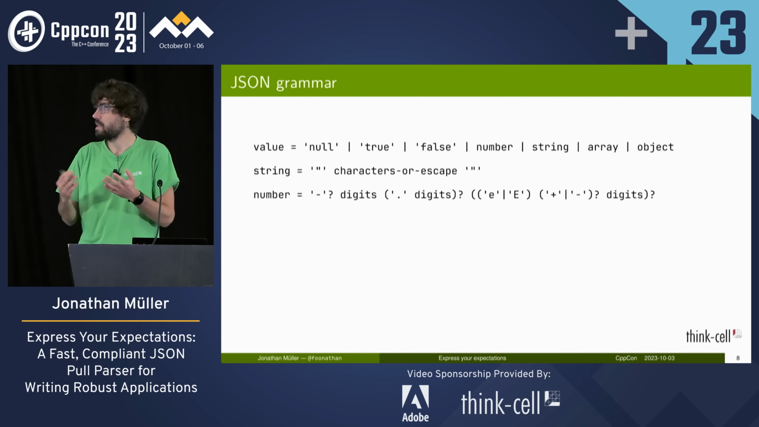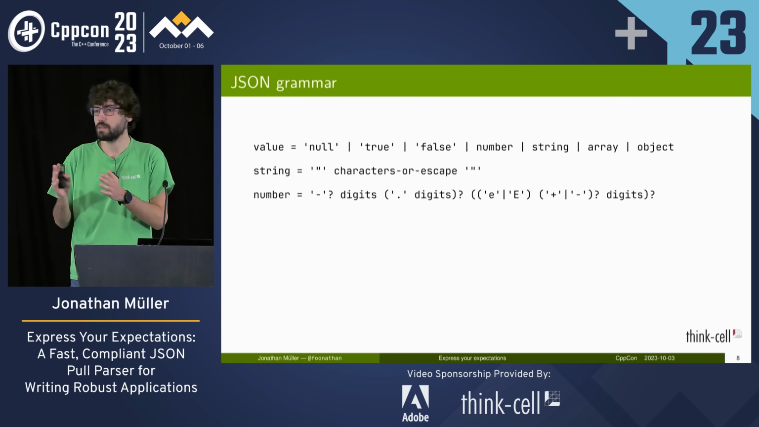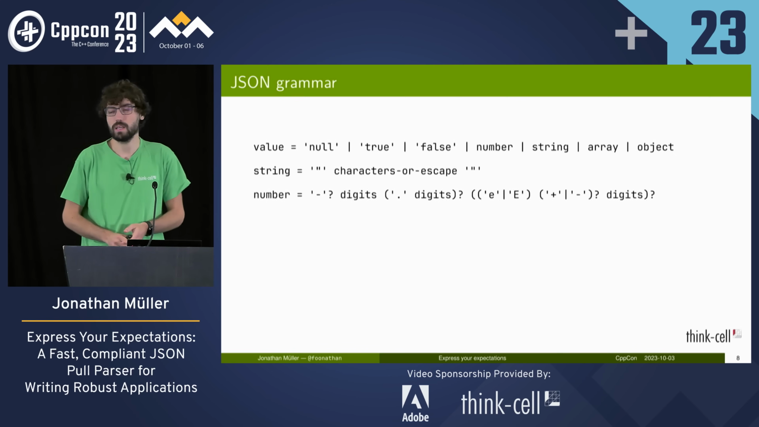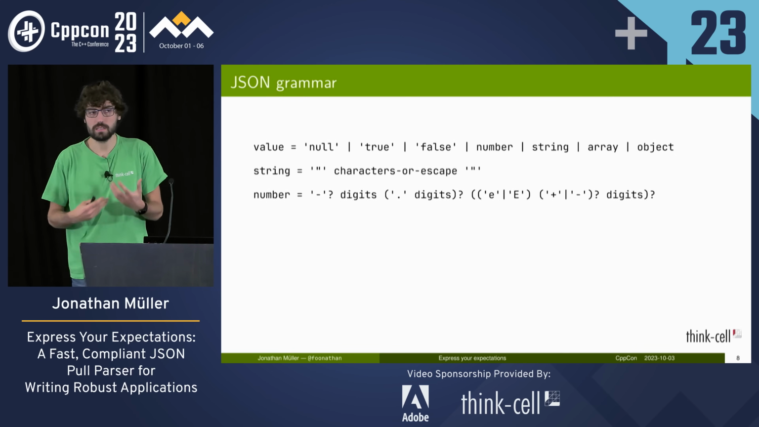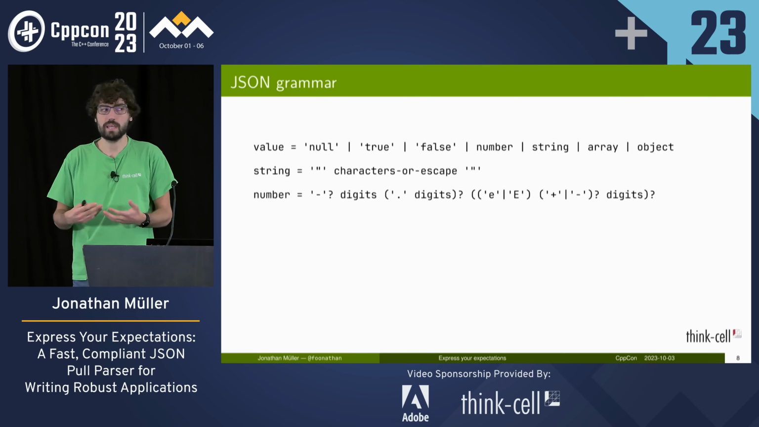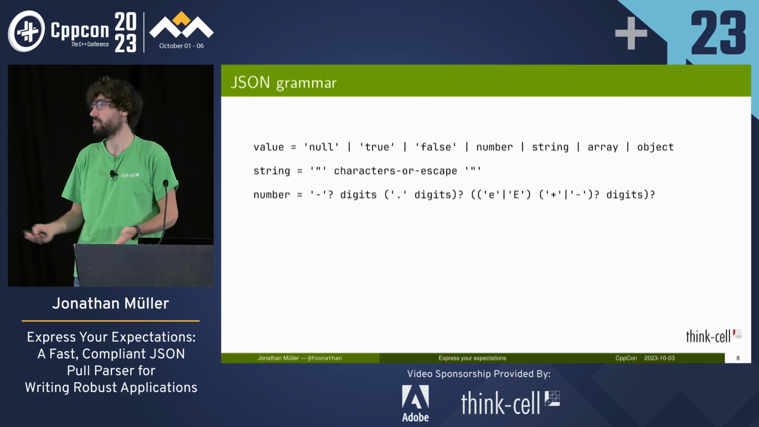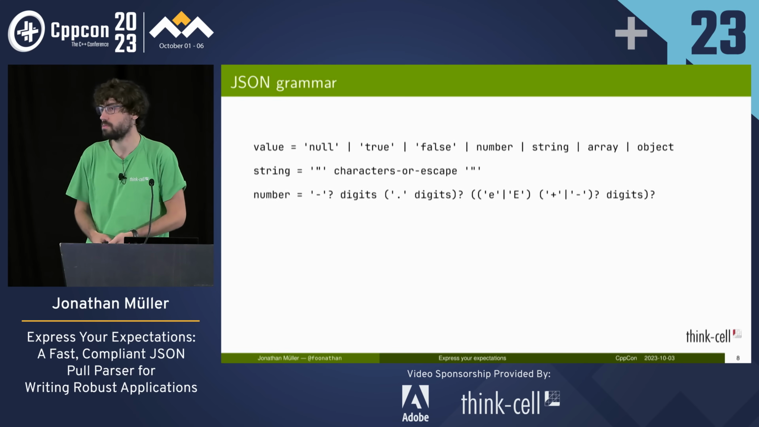A number can have an optional minus sign, then we've got a mandatory integer part, so some digits, an optional fractional part, and an optional exponent. And in particular, JSON doesn't distinguish between integer numbers or floating point numbers, they're all just numbers. There also isn't any range of values associated with JSON, so the number can be arbitrarily large, and it's up to the parser to figure out what to do with it.